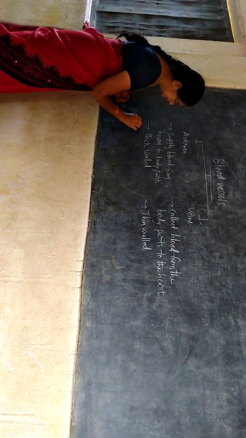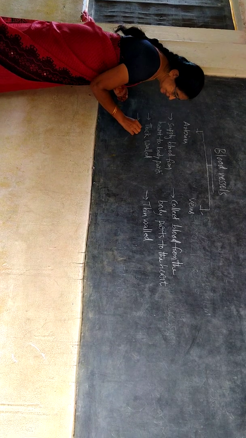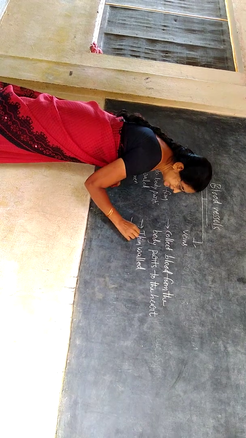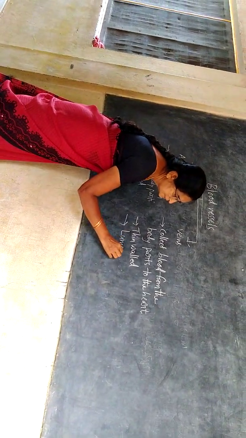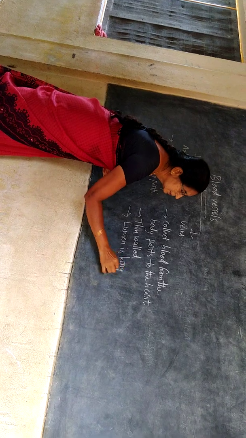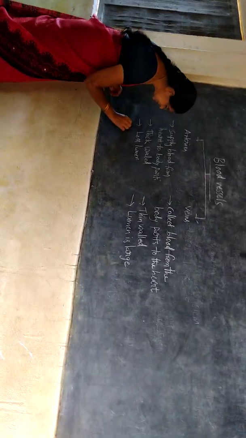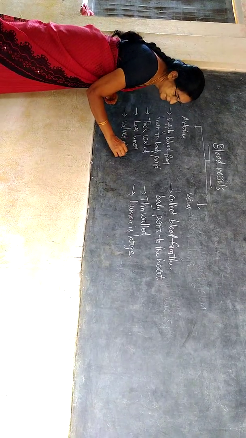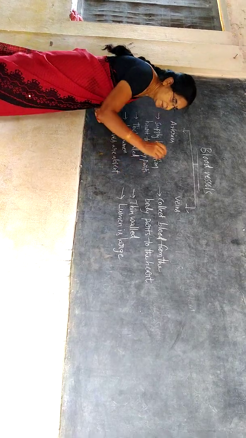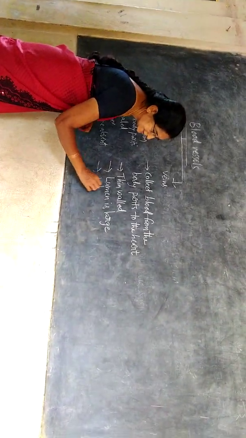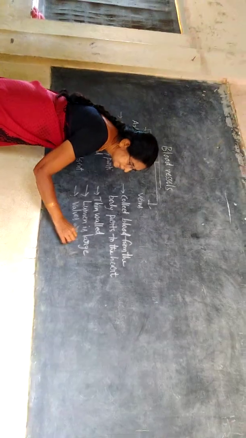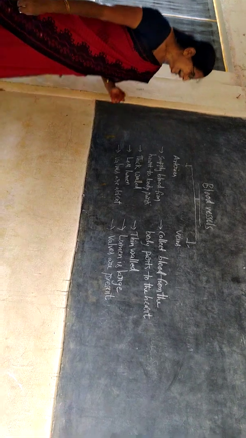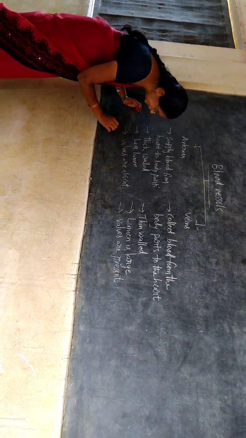And the lumen is less in arteries, whereas veins' lumen is large. Arteries' valves are absent, veins' valves are present. Arteries end with capillaries.